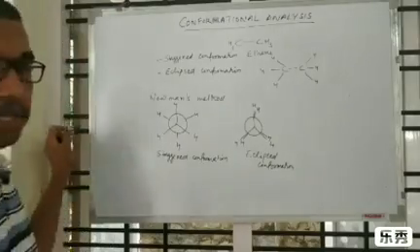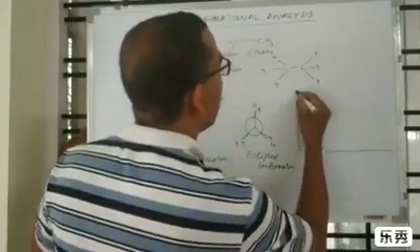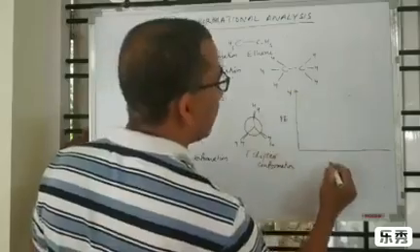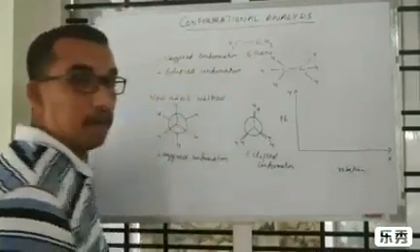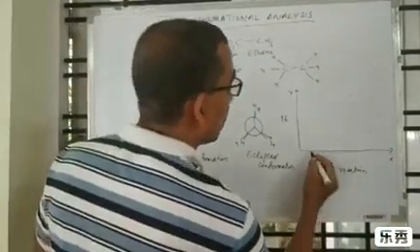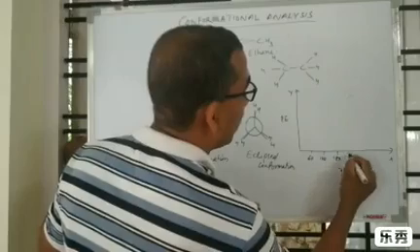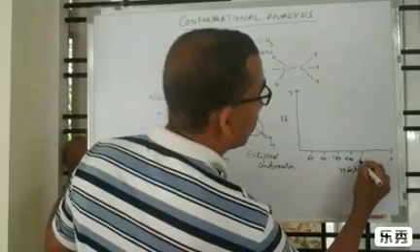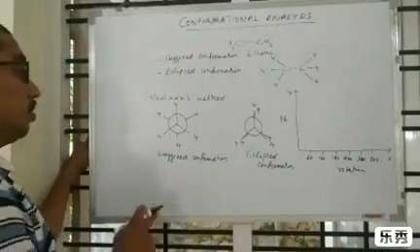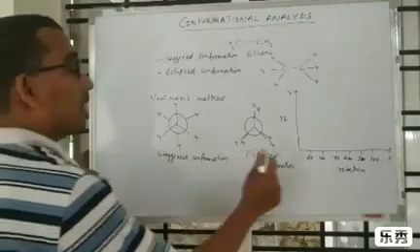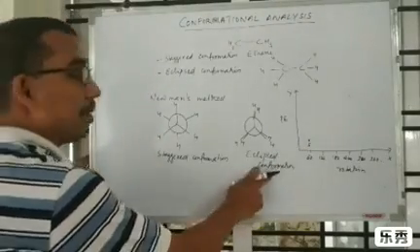Next, conformational analysis of this ethane molecule. We will draw a graph by plotting potential energy on the y-axis and rotation on the x-axis. On the x-axis: 60 degrees, 120 degrees, 180 degrees, 240 degrees, 300 degrees and 360 degrees. At 60 degrees we can denote the staggered conformation.